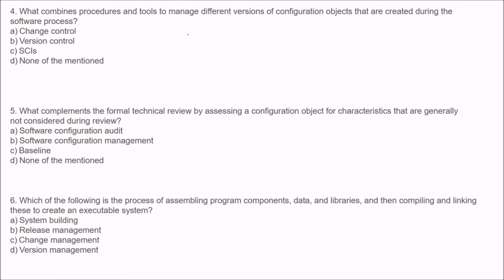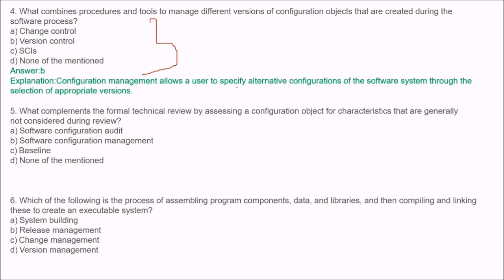Next is, what combines procedures and tools to manage different versions of configuration objects that are created during the software process? Is it version control or any other? The answer is version control. Configuration management allows a user to specify alternative configurations of the software system through the selection of appropriate versions.